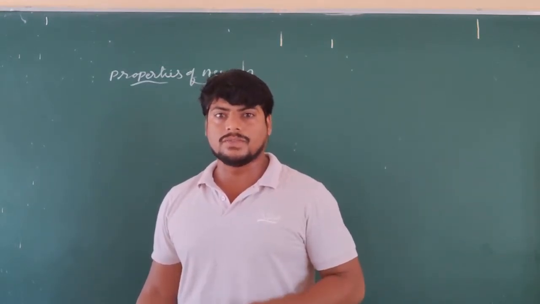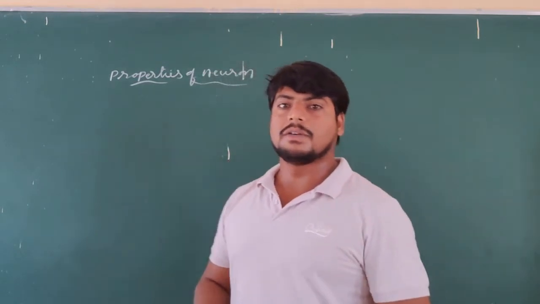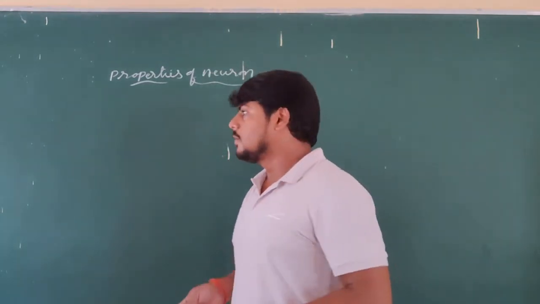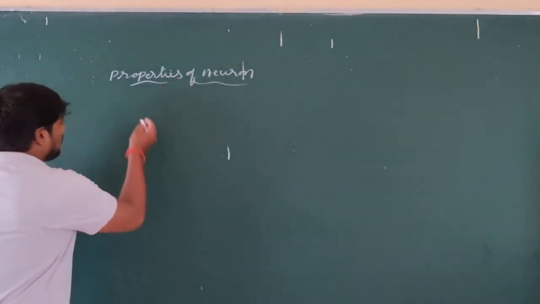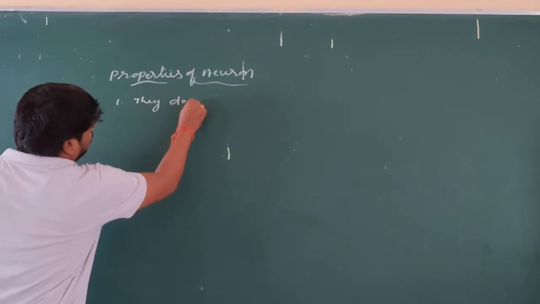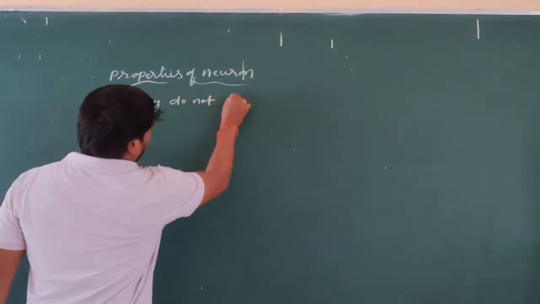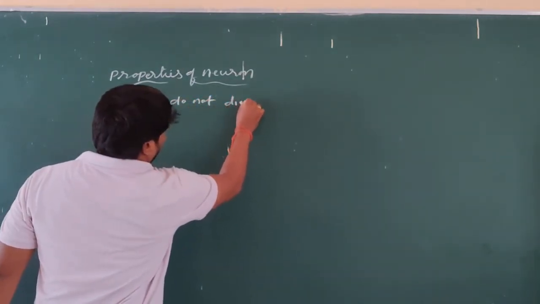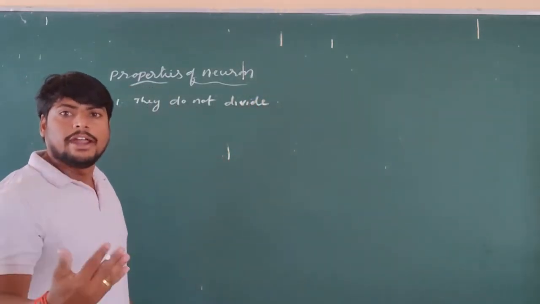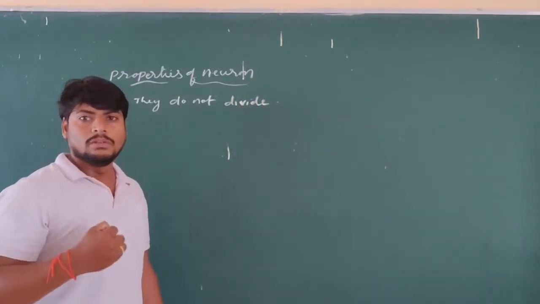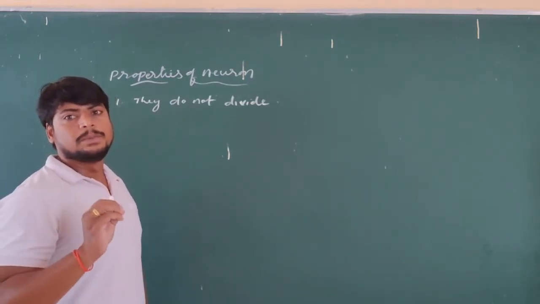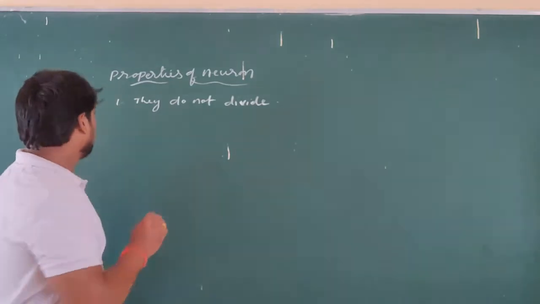Yesterday's class we discussed the structure and function of the nerve cell. Now we are going to discuss the properties of the nerve cell. What are the properties of the nerve cell? First of all, nerve cells do not divide, which means there is no nerve cell dividing to form a new nerve cell. That is the first property exhibited by the nerve cell.